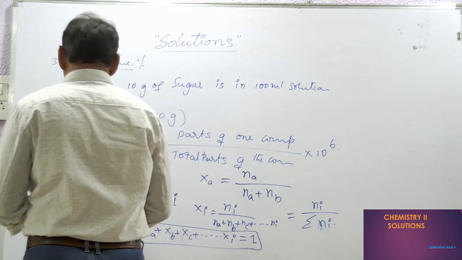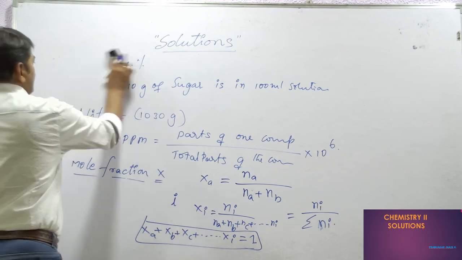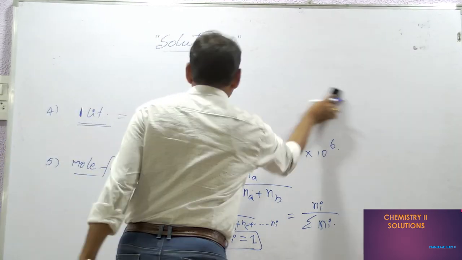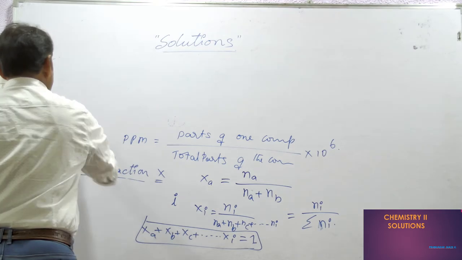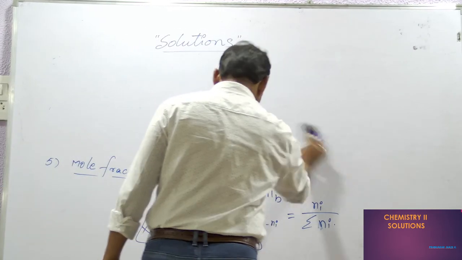The ratio between the number of moles of one component to the total. Then what is the number of moles? Before going to discuss the next concentration topic, molarity, let us discuss what the number of moles is.